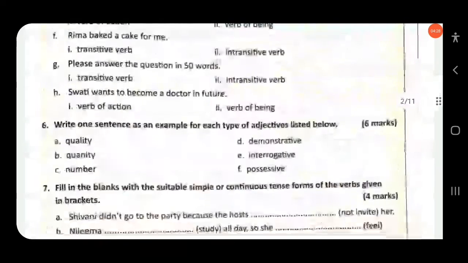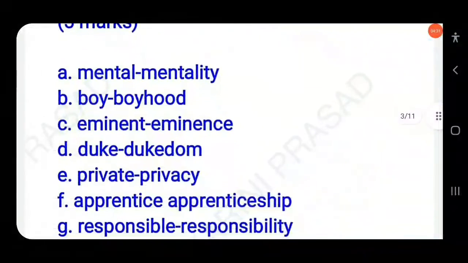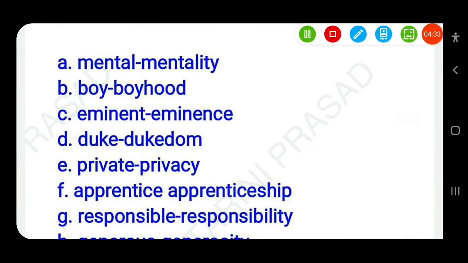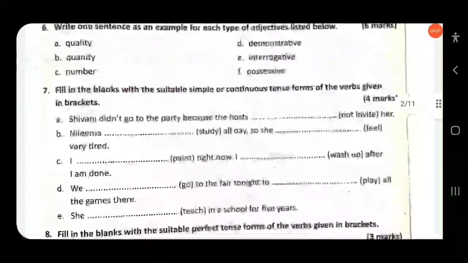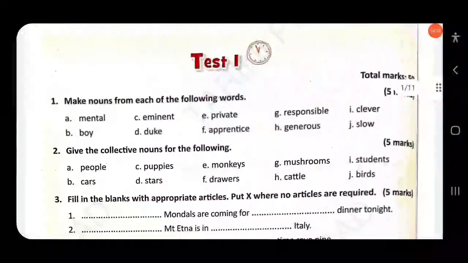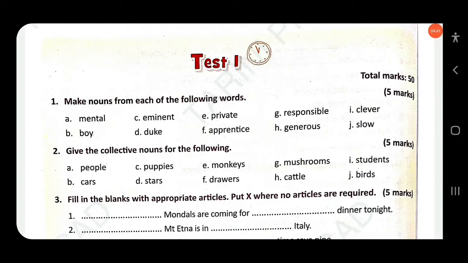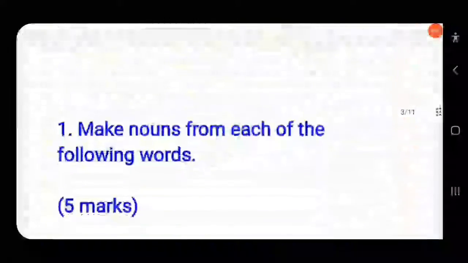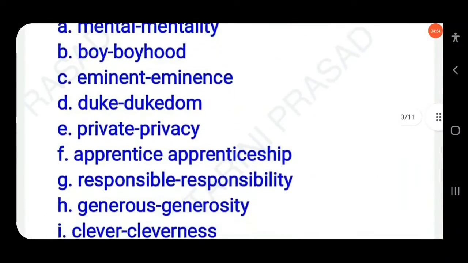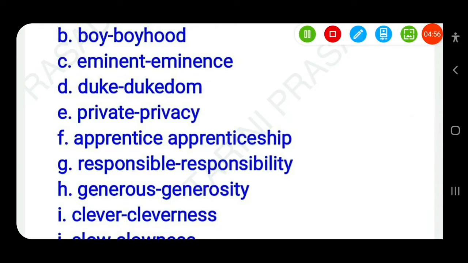So here the answer is responsibility. Then next question, generous. Generous is an adjective. You have to change it into a noun: generosity. Just add ity to make it a noun. So here, generosity.